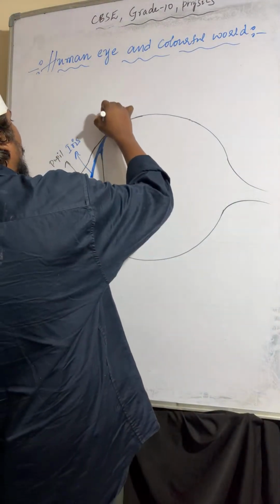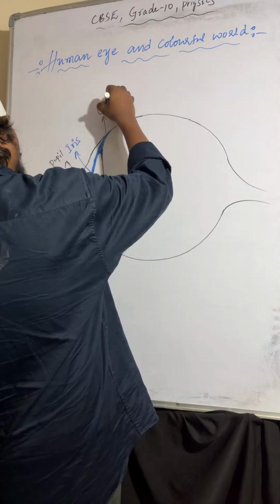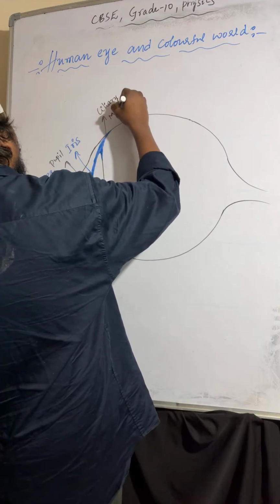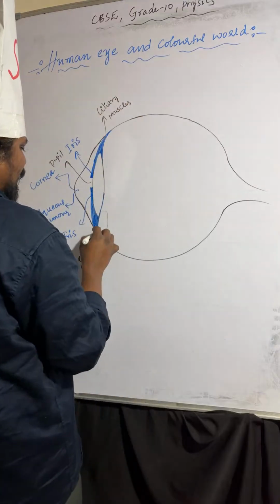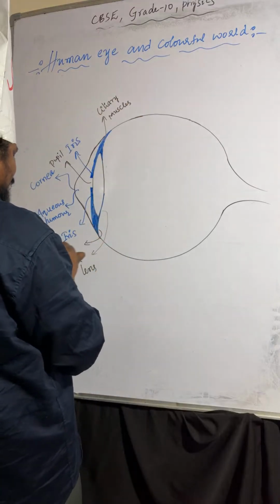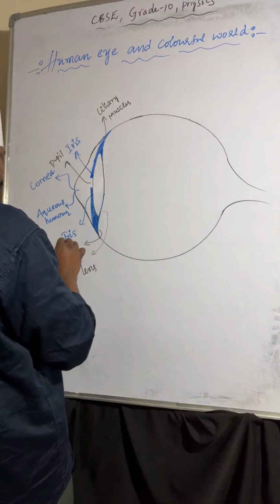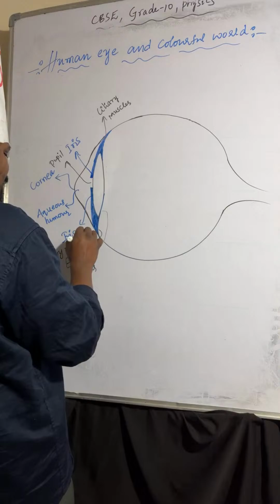And coming to this one, the ciliary muscles. These are ciliary muscles, and these are also ciliary muscles only. Sir, what about the ciliary muscles?